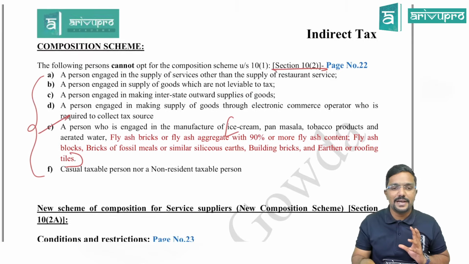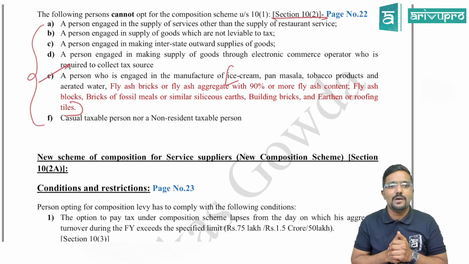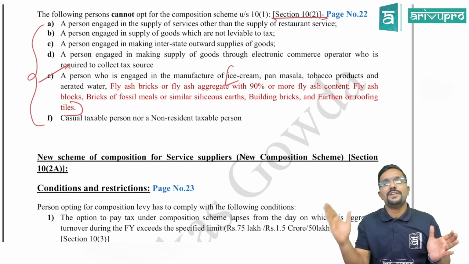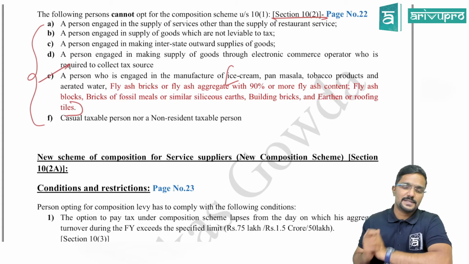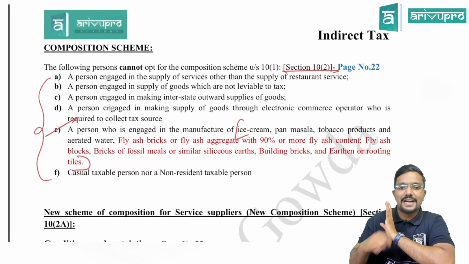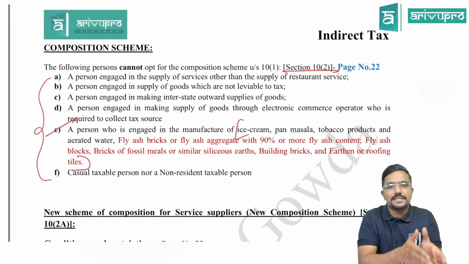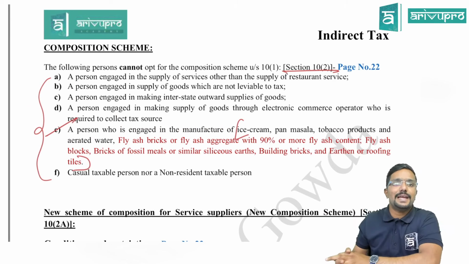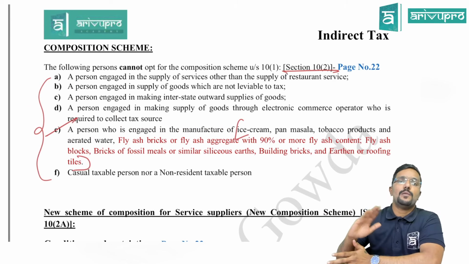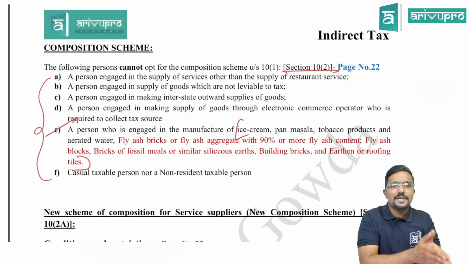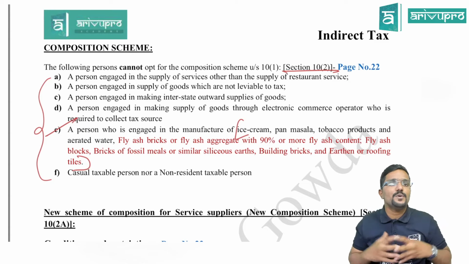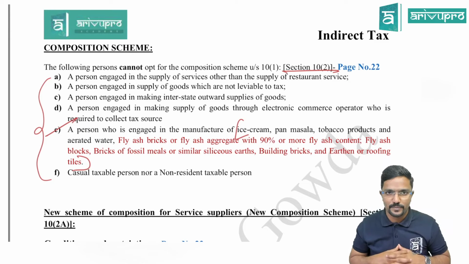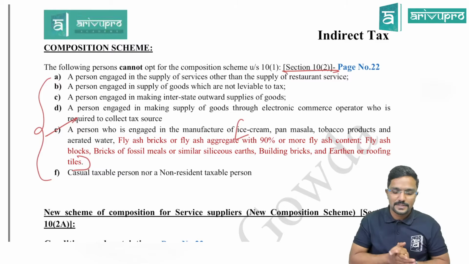Whatever I have highlighted in red color is a new addition which has happened now. So if possible, you guys can try to add it in your study material itself so that when you are studying, it becomes easy for you. Clear, guys? So this addition with respect to bricks, blocks and the tiles is with respect to both the composition schemes. If you are engaged in the manufacture of these products, then both the composition schemes are closed for you. Is that clear?